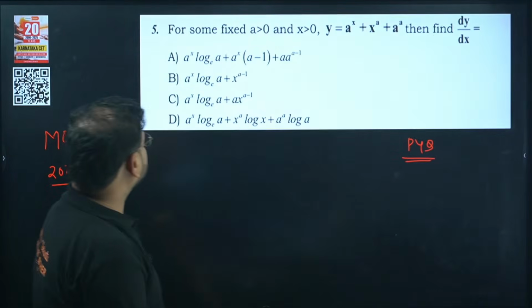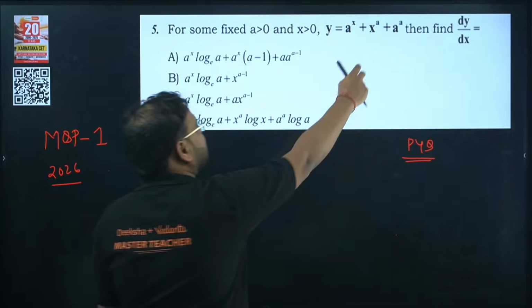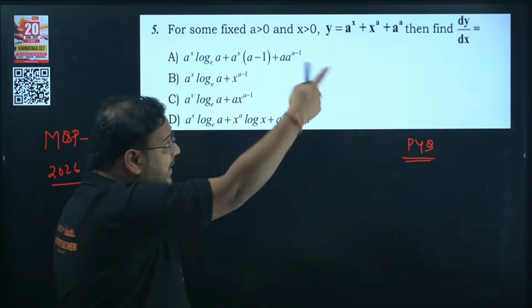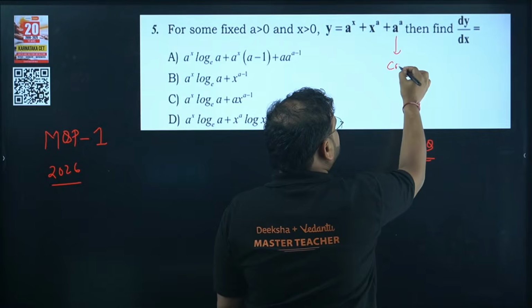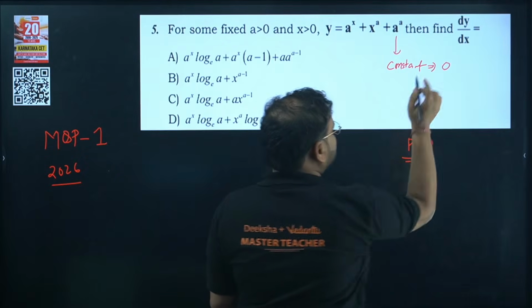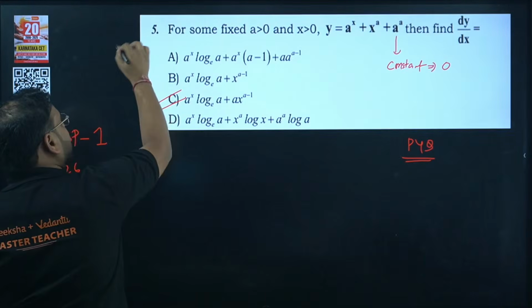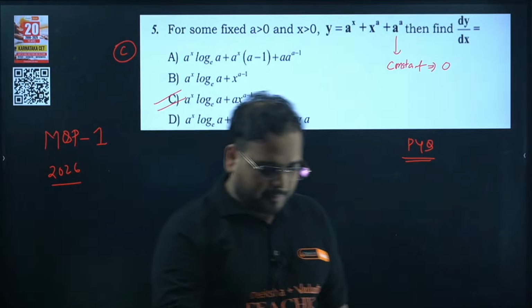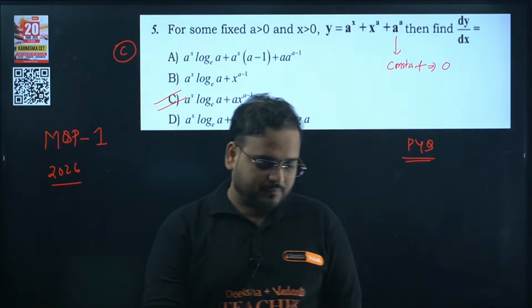Yes, 5 is option C. The derivative of a power x is a power x ln a. The derivative of x power a will be a into x power a minus 1, and a power a is a constant, so for that of course we'll have 0. So the answer given by Charan is correct as option C. Lovely, very good. Everyone, keep participating. Superb.